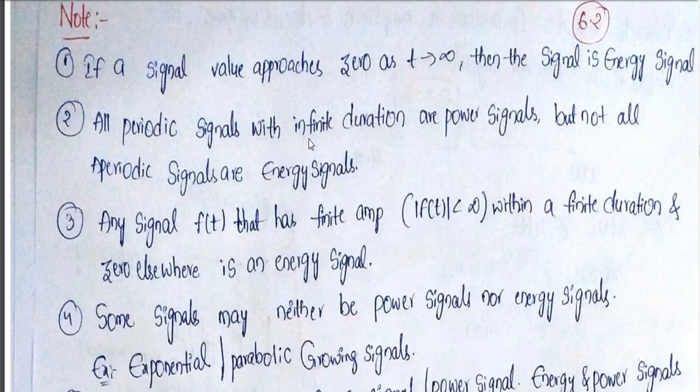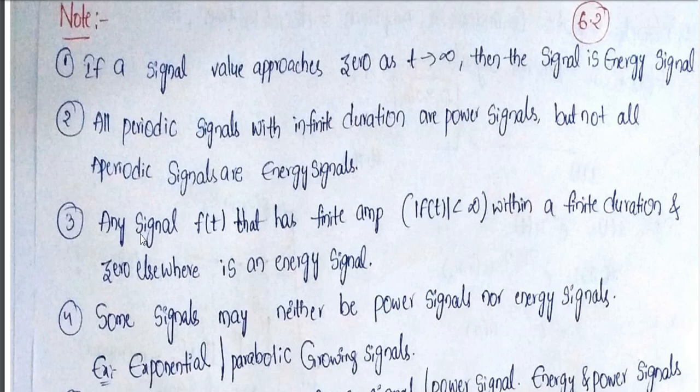That's why I'm saying all periodic signals with infinite duration are power signals. All periodic signals with finite duration are energy signals. Simple logic: if it is infinite there, it means infinite energy, and infinite energy means it is a power signal. But we can't say that aperiodic signals are energy signals. We have to substitute in the formula, and then only we can give this conclusion.